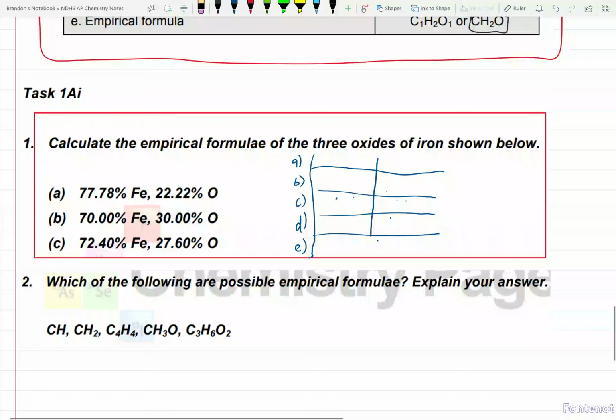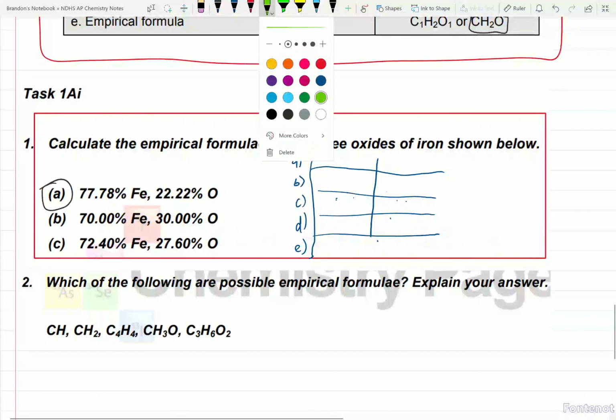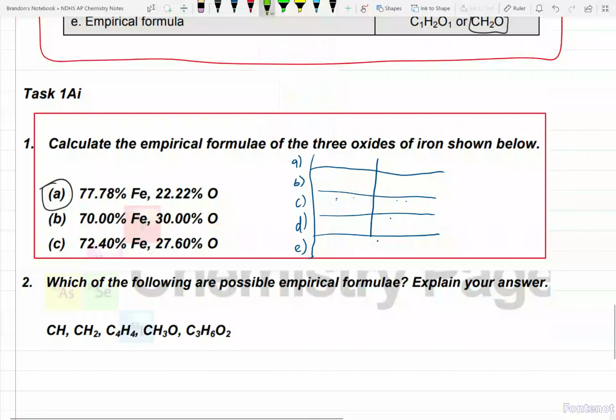Alright, doing good. Now here we're going to follow the exact same thing. I've set up a table. We're going to erase and plug and chug as we go. So we're going to start here for letter A. I'm going to use green because I can. For Fe, all we have to do is get rid of our percents and turn them into grams. So that's going to be 77.78 grams. For oxygen, it's going to be 22.22 grams. I'll label O and Fe right here so we don't get confused.